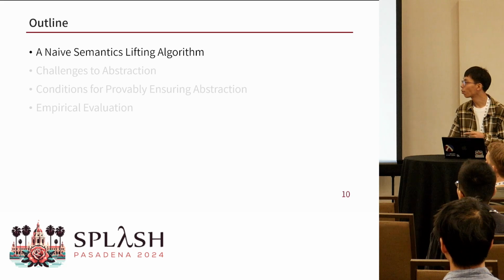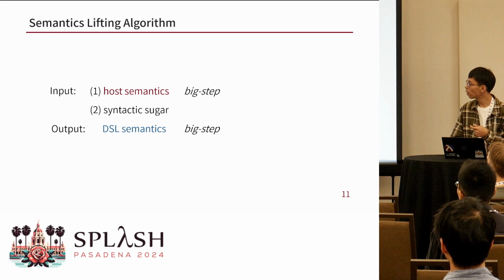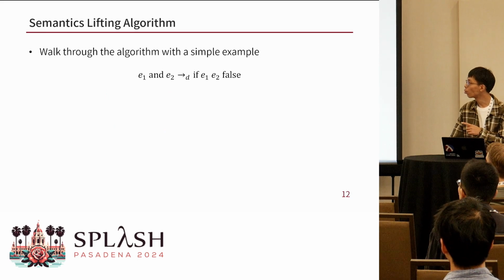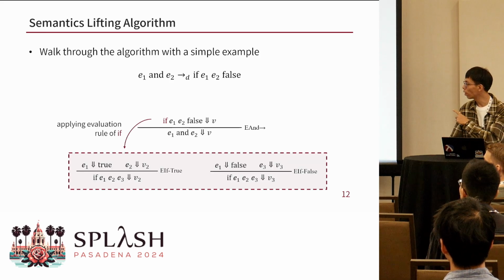So first, the algorithm. Note that the algorithm we use is very, very similar to the type lifting, and it's not our main contribution. The algorithm takes two inputs, the host semantics and the syntactic sugar. We use big step operational semantics in our framework, and the output is the DSL semantics. For the AND sugar, first, E1 and E2 should be evaluated to a value v if the if expression is evaluated to v. And because we know the rules of if according to the host definition, we can apply these rules and expand the premises.